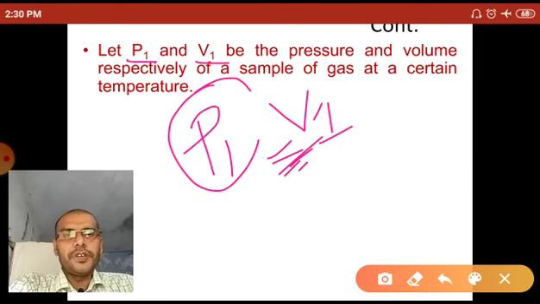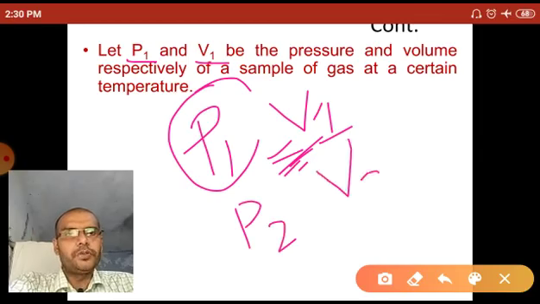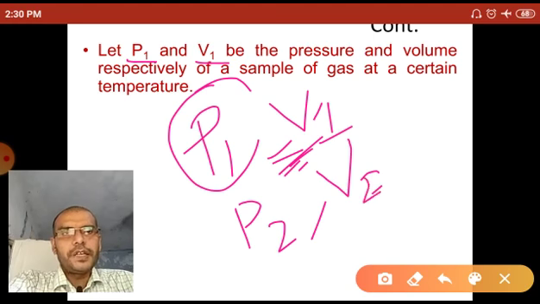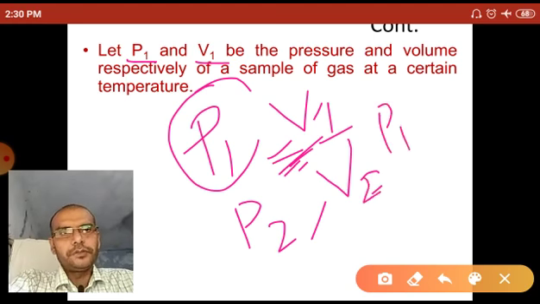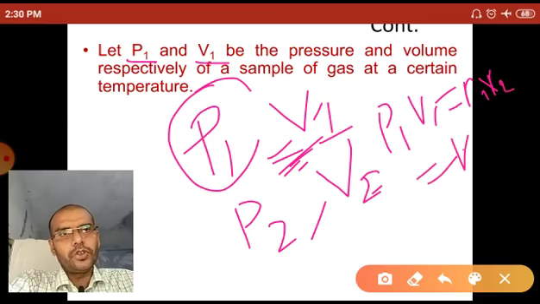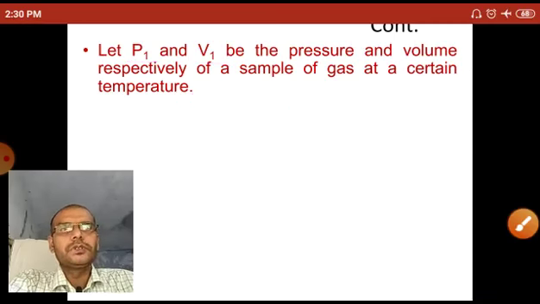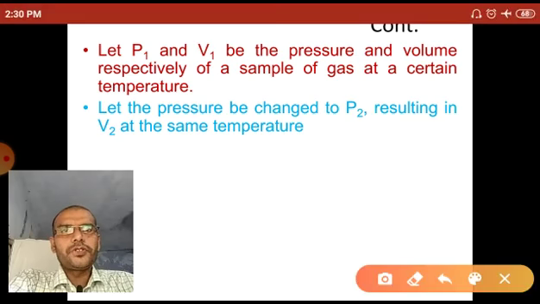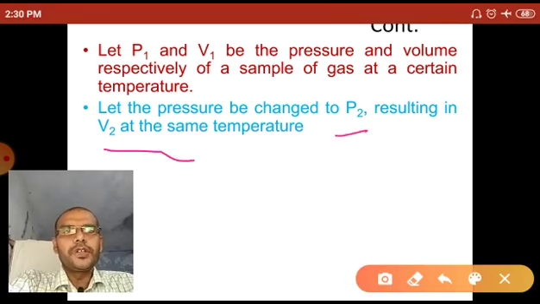When the pressure is changed, then pressure becomes P2, and volume becomes V2. So in that case, P1 V1 equal to P2 V2 equal to constant K. So let the pressure be changed to P2, resulting in volume V2 at the same temperature.